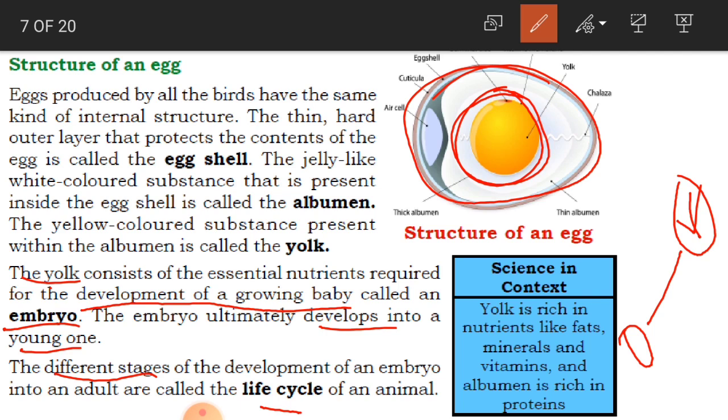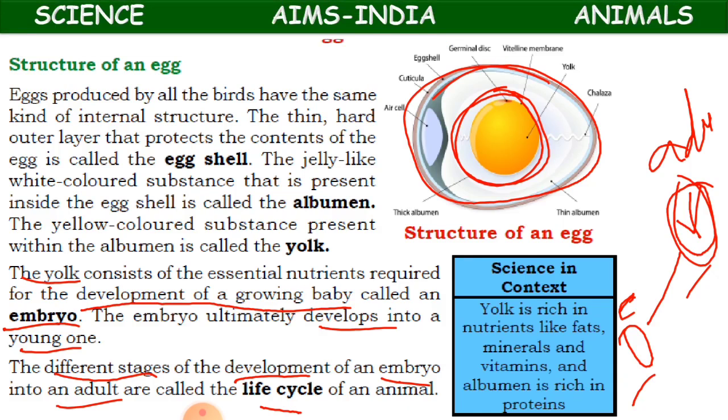So these different stages of the development of an embryo into an adult, this is the adult one and this is the egg, are called the life cycle of an animal, whether it lays eggs or gives birth. From the first stage till the last stage of reproduction is called the life cycle of an animal. Clear, children?